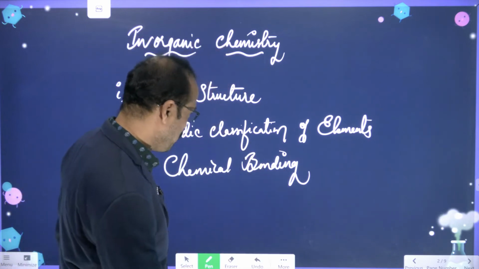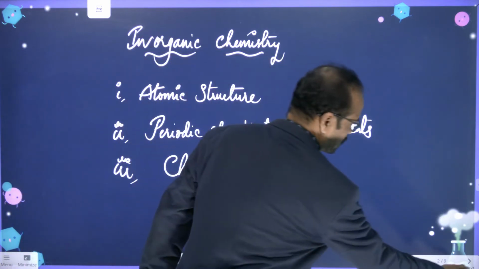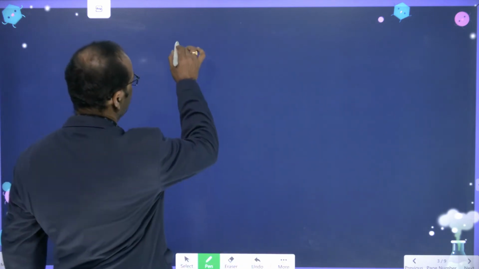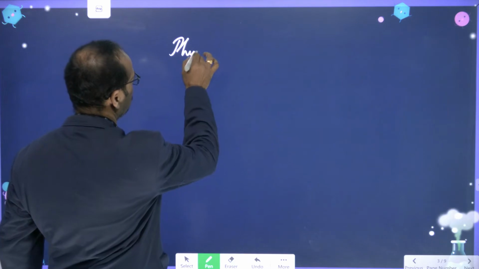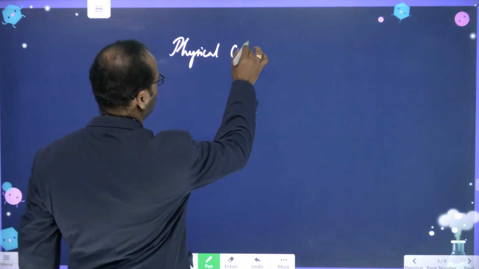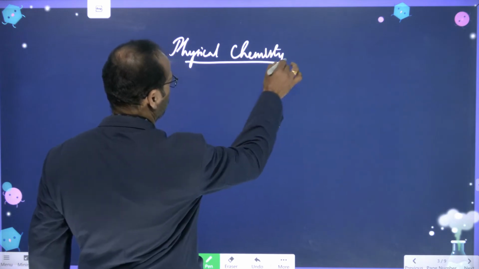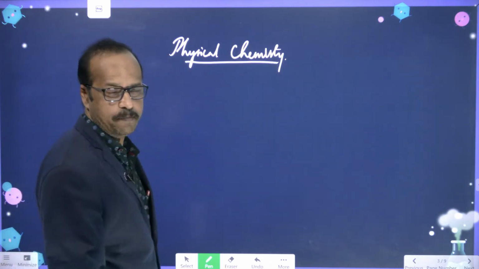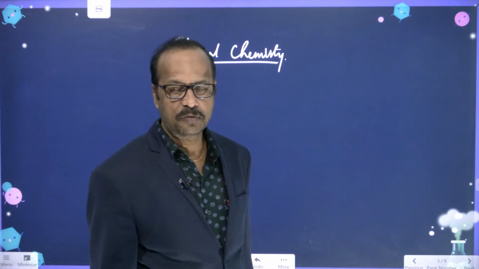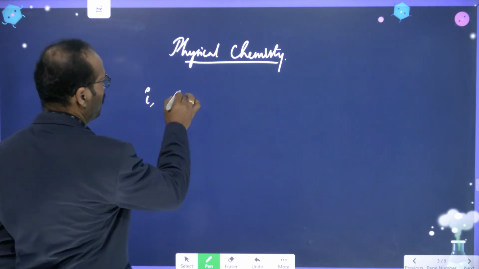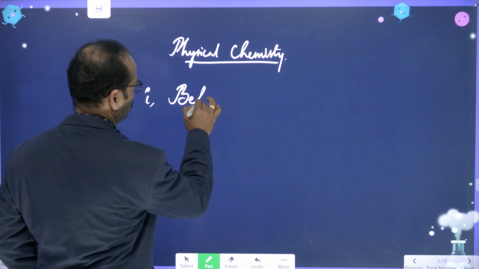Apart from this, what are we going to discuss? As you know, there is also some physical chemistry. In the 8th class, we are going to learn one or two chapters from physical chemistry also. And what are those one or two topics? The first one is about the behavior of gases.